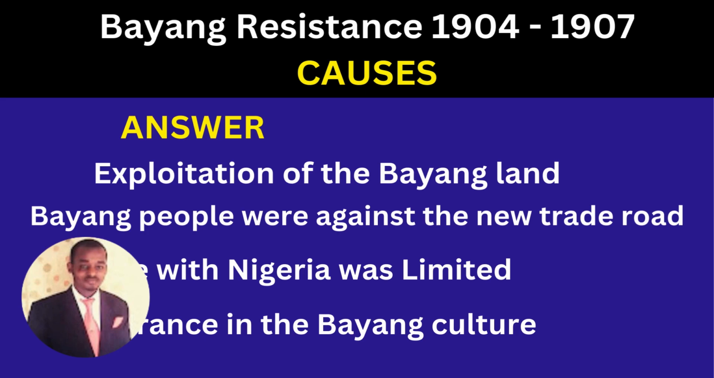The road to Nigeria was limited, it was locked, and Bayang culture was affected. The Germans got involved in Bayang culture, maybe by stealing some very important artifacts, ancestors' artifacts that had stayed for generations. So this caused the Bayang people to resist the Germans.